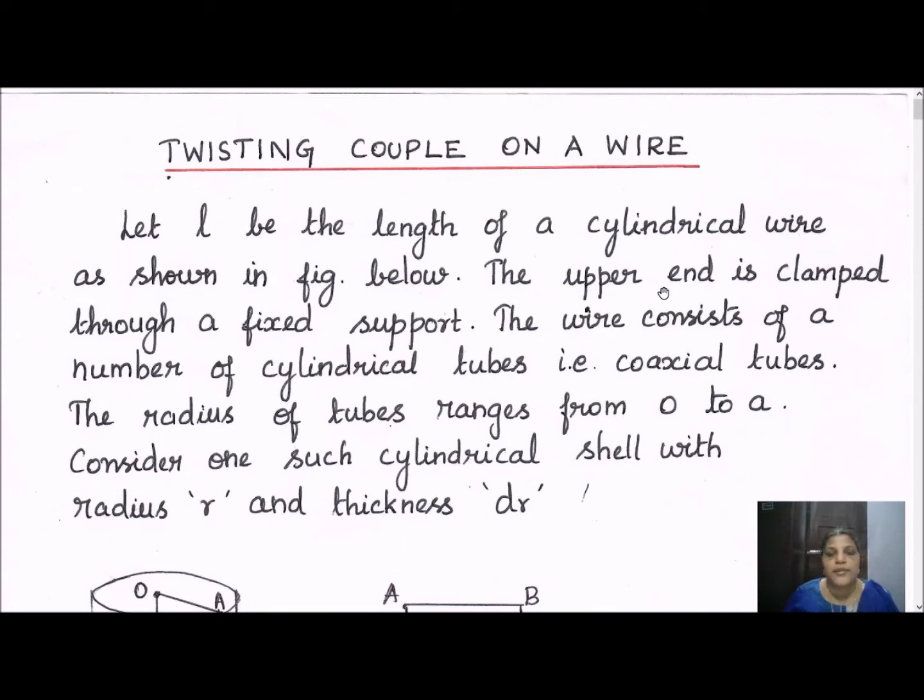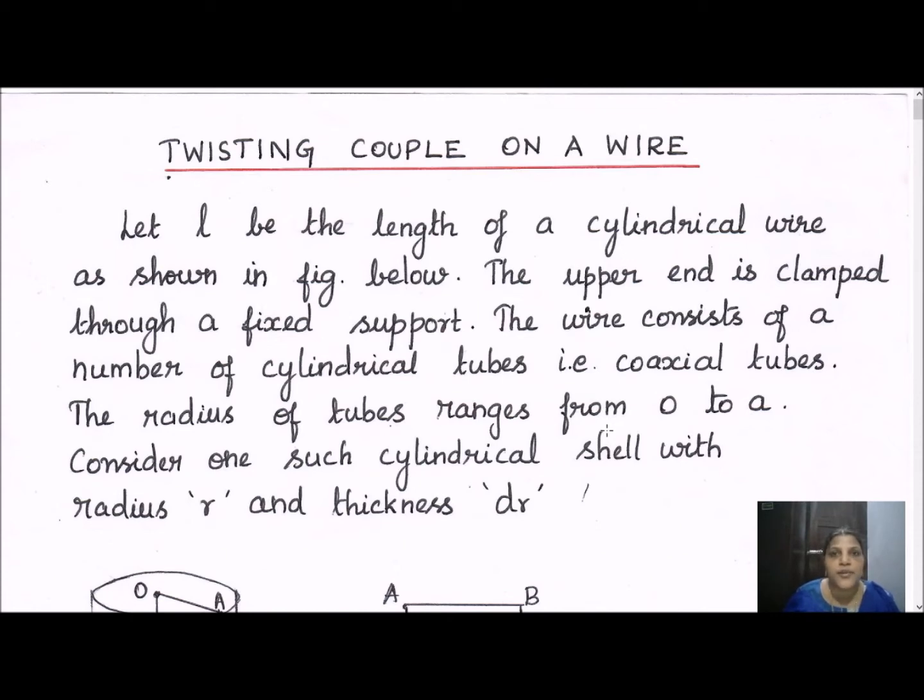Here I have taken one thing, that is the upper end of the wire is clamped through a fixed support and the lower end is going to be free. The wire consists of a number of cylindrical tubes. Not only a single wire, it consists of many hollow wires or coaxial tubes present inside a single cylinder. So we cannot take the constant radius for the cylindrical wire.